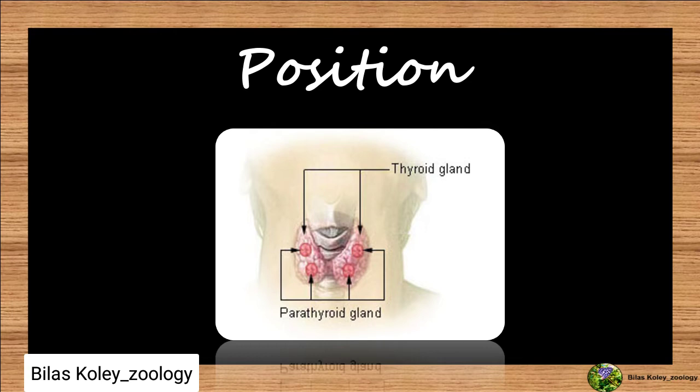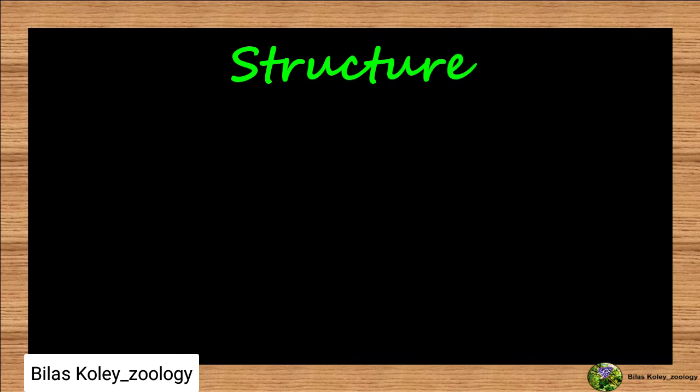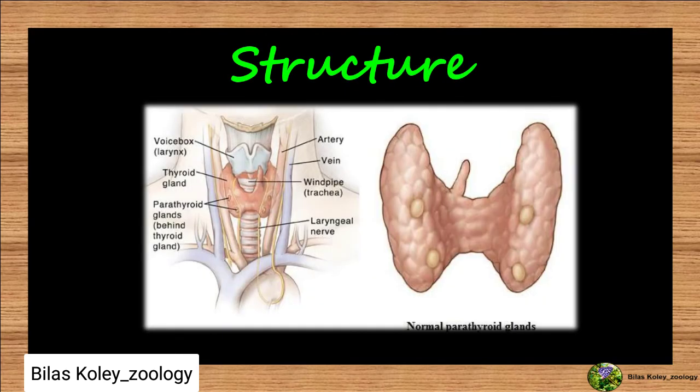Each is oval shaped, small sized and yellow colored. If you observe its structure, those are the parathyroid glands behind the thyroid gland.